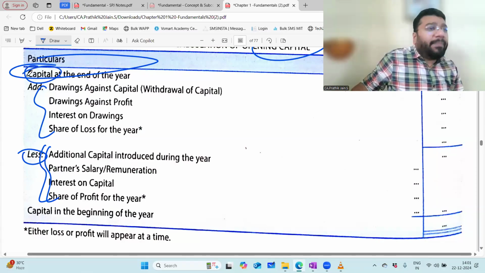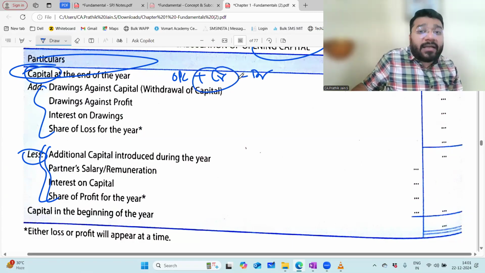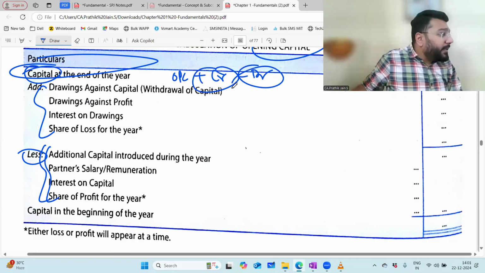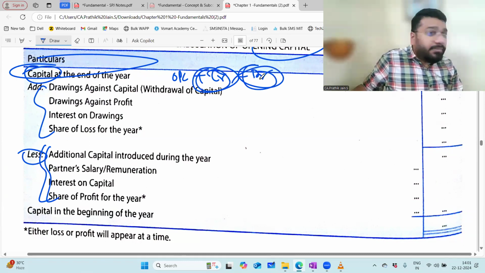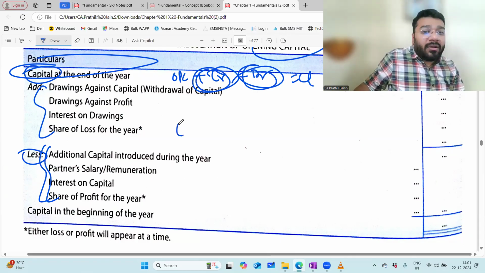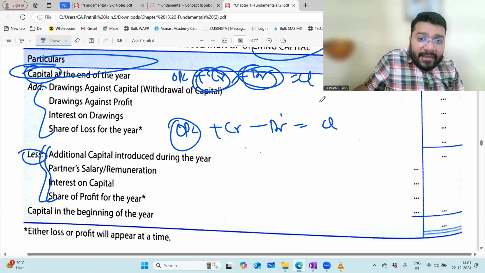To get the closing capital, with the opening capital, whatever you credited and whatever you debited, those items you have to reverse to get the opening capital. With the opening capital, you added something, debited something, minus something to get the closing capital. Opening capital plus credit items minus debit items gives closing capital. Now, I need opening capital, so I'll take this to the other side.